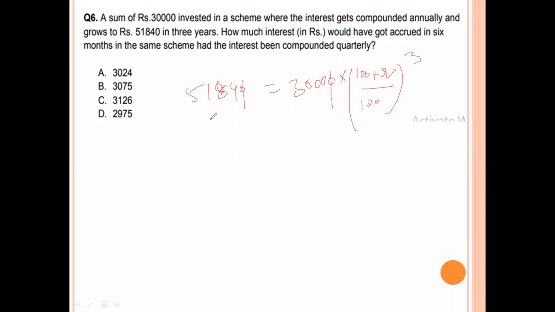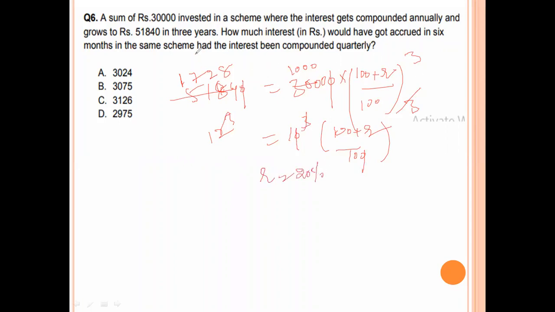0, 0 get cancelled. 3 1 is 3, 3 7 is 21, 3 2 is 6, 3 8 is 24. 3 1 is 0, 0, 0. This is 12 cube equal to 10 cube into 100 plus R by 100 whole cube. Now all this cancel cube value. 0, 0 get cancelled. Then 120 equal to 100 plus R, so R equal to 20%.